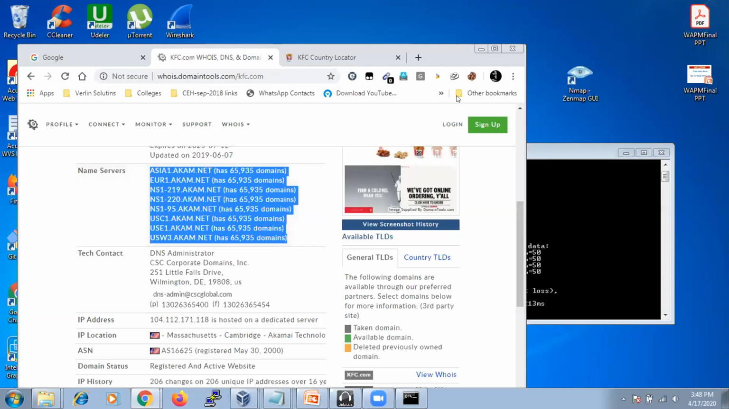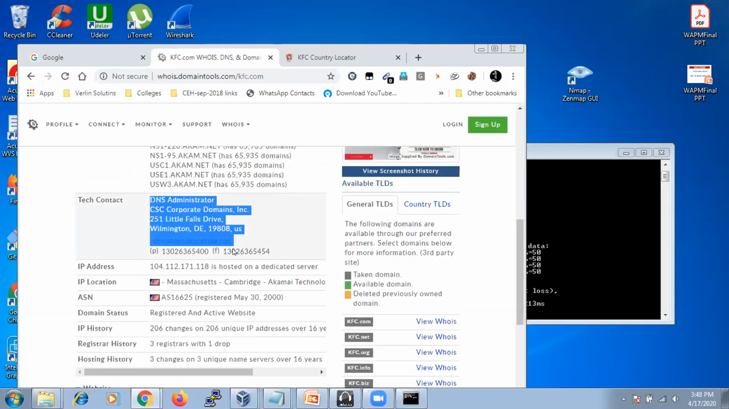Then what is the technical contact information? Means who is going to maintain this particular website, and if you want to contact a particular person, that is the technical information of that website. So this is the address of the technical contact, this is the email ID, and these are the phone numbers they are going to give you. So this is the tech contact.